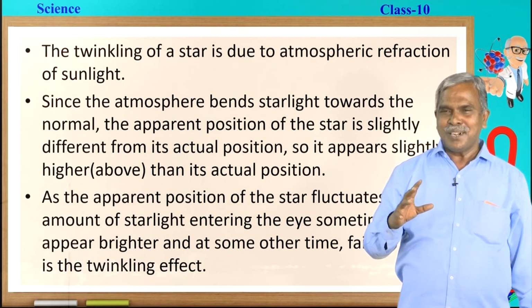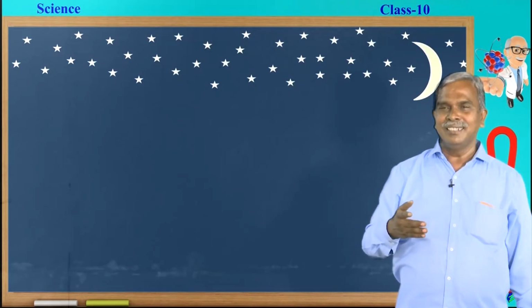Now, let us try to understand it with this beautiful slide. You can see the dazzling night sky. In this dazzling night sky, you can see billions and billions of stars. If you look at this beautiful sky, even people who have a lot of worries forget their worries for a while. Such beautiful stars we can see. The stars twinkle because they are very far away from us. They appear like small points even through powerful telescopes.